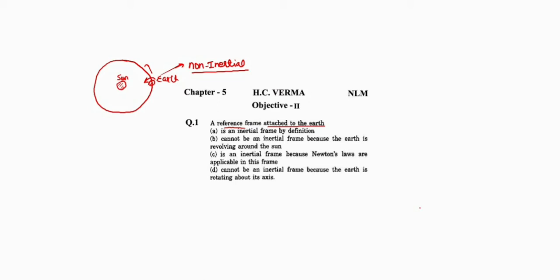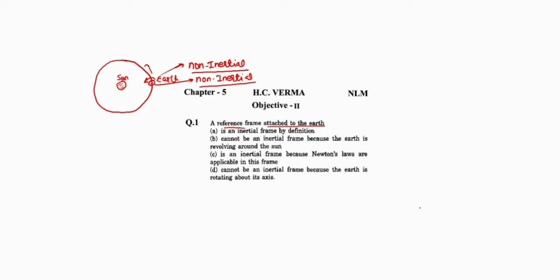So on this basis, again, earth is a non-inertial frame. Finally, we can say earth is a non-inertial frame, and there are two reasons. One is the revolution of earth around the sun, and the second is the rotation of earth about its axis.